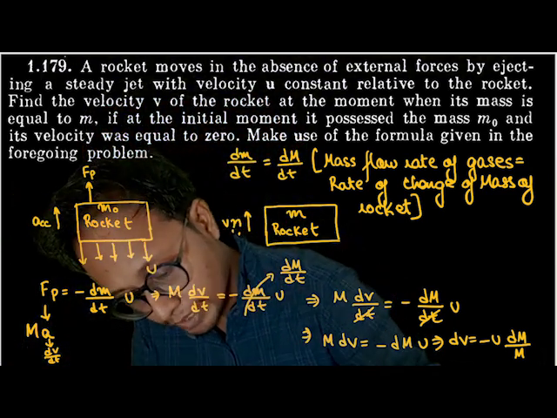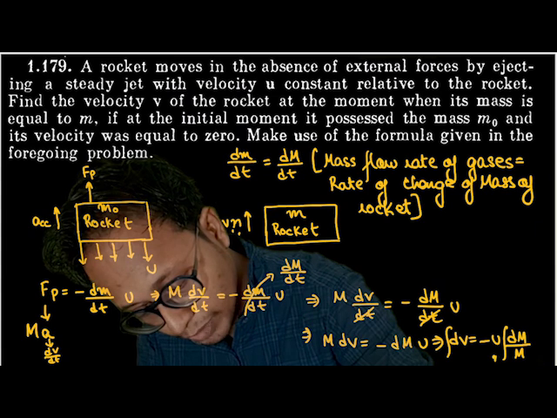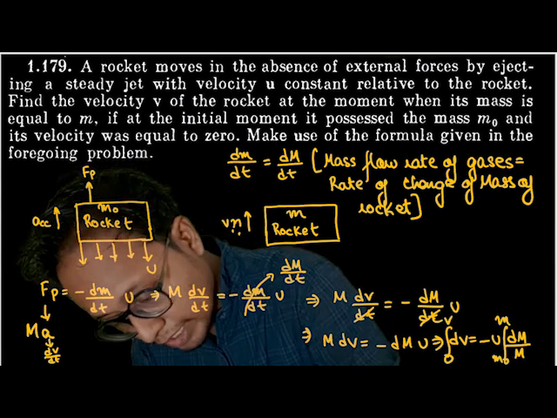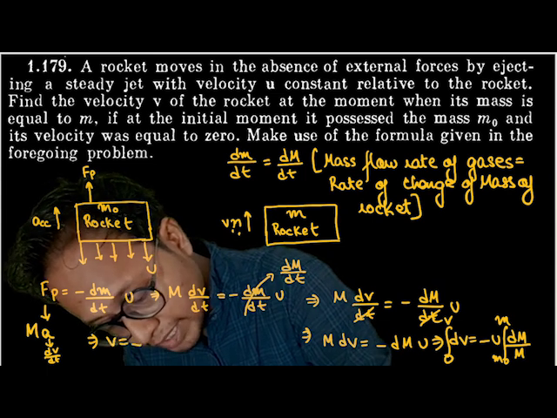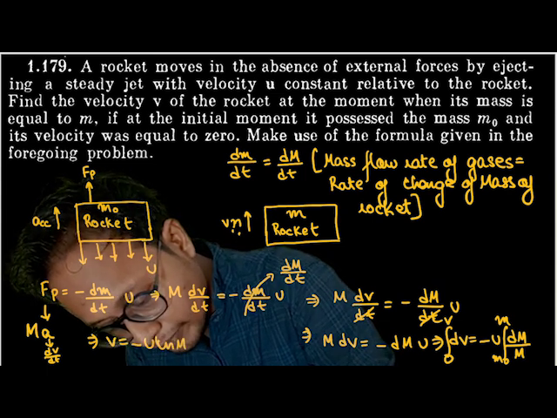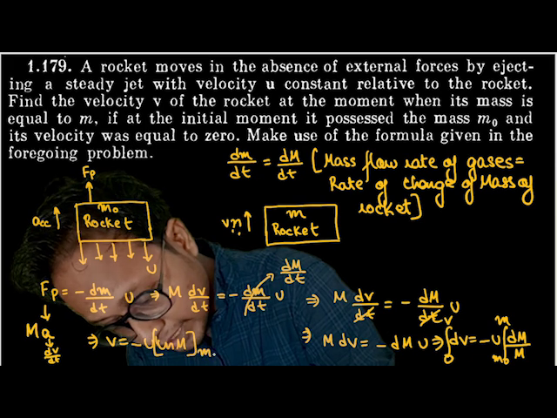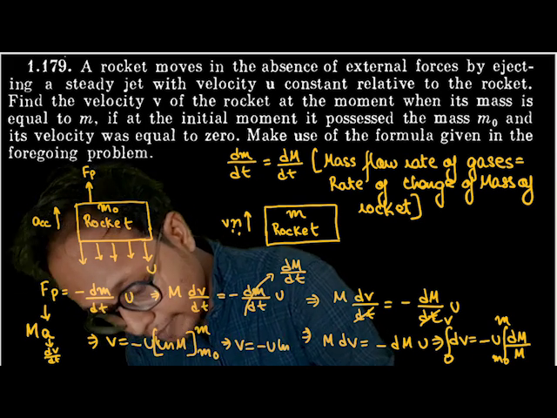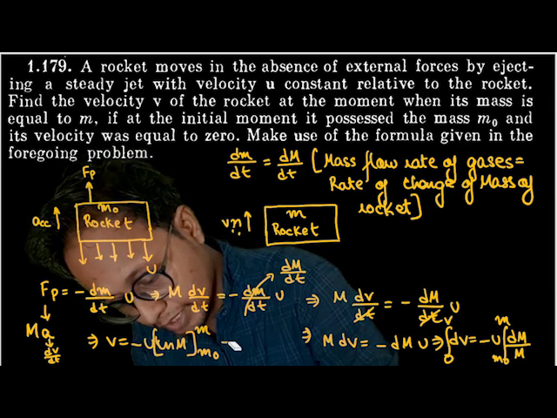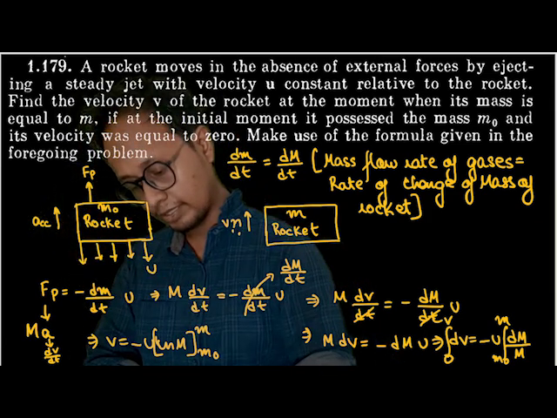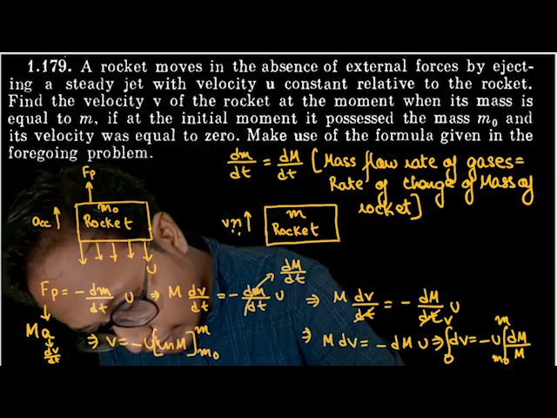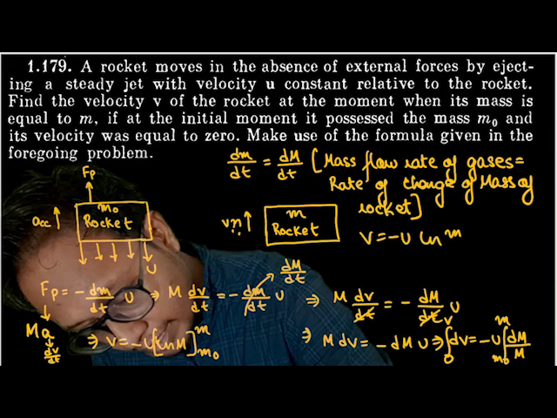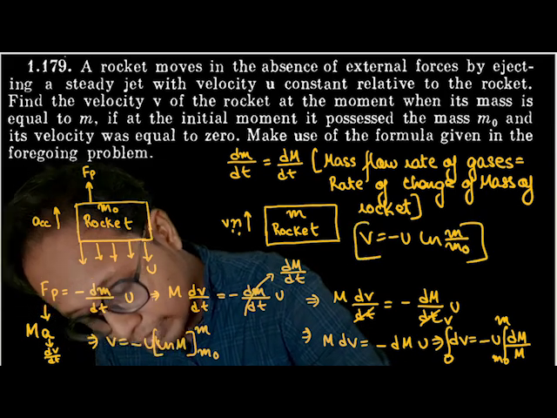Okay, so when I integrate both sides, the initial mass was m naught, the final mass is m. The initial velocity was 0, the final velocity is v. So when I solve this, v minus 0 is equal to minus u ln m, from the initial mass of m naught to the final mass of m. So v is equal to minus u ln of m by m naught. So this is the answer to our question.